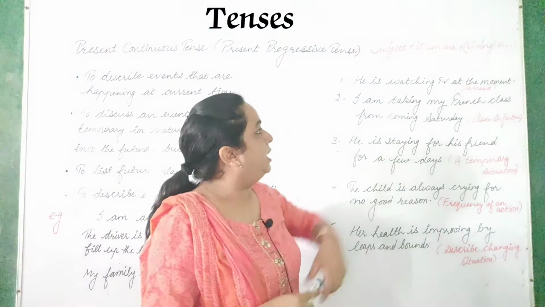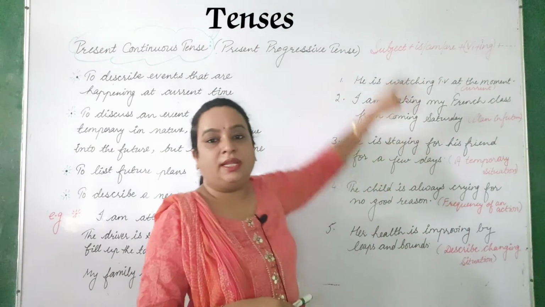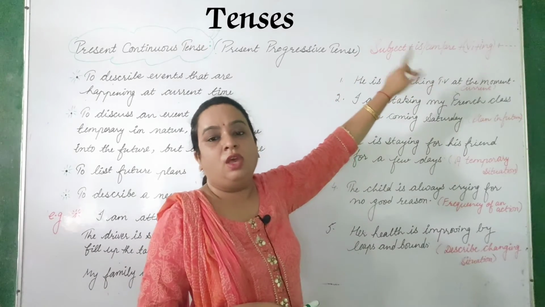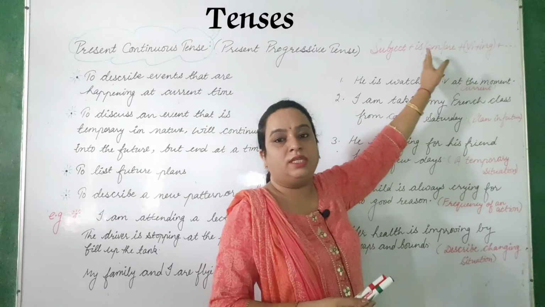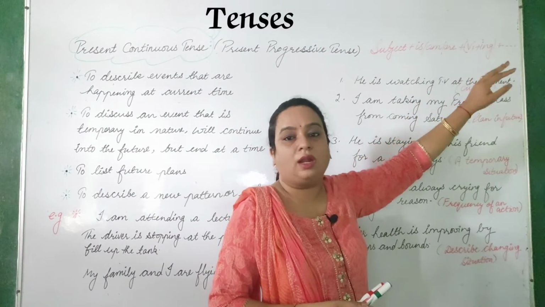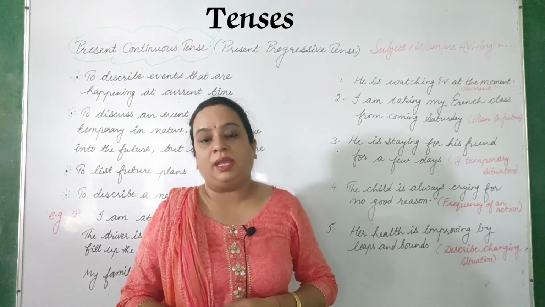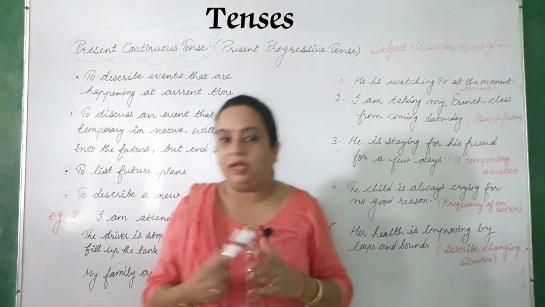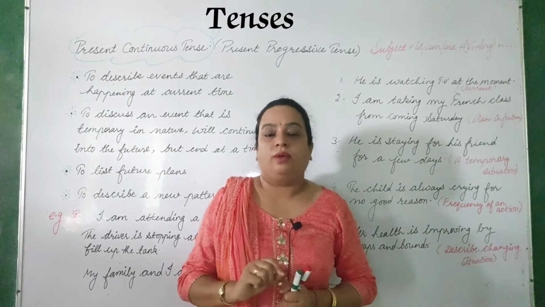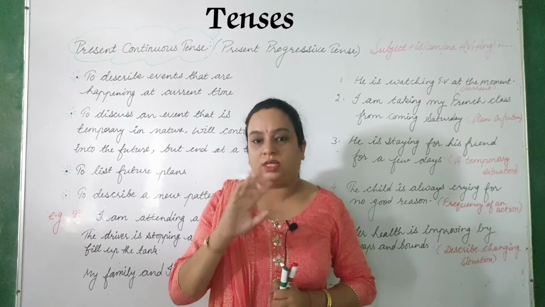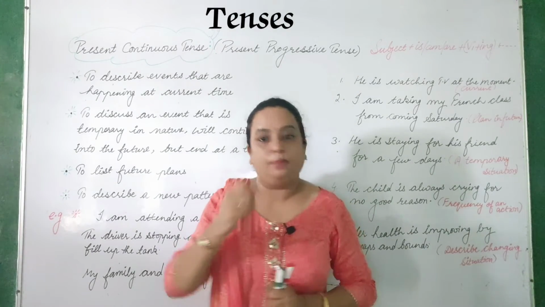Clear? And when I want to transform this simple sentence into negative, what I will add with helping verbs, I have to add not. So it is is not, am not, are not. So suppose I am studying. The negative sentence of this will be I am not studying, right? Like this you have to do, and at the end of the negative you will put a full stop. When we form interrogative, there we have to put a question mark, right?